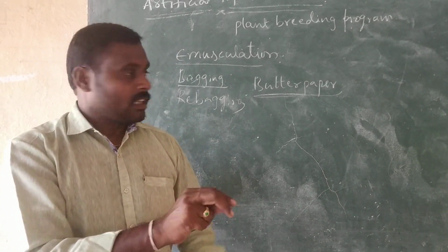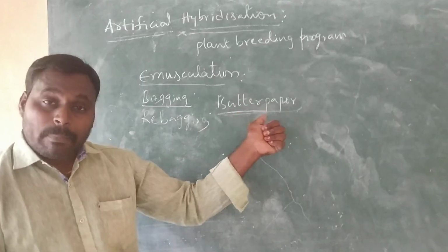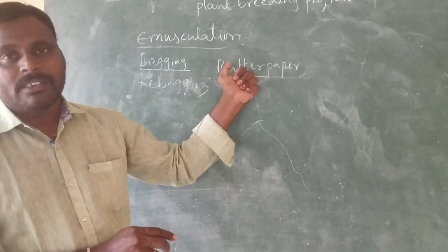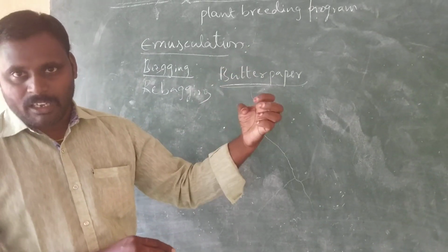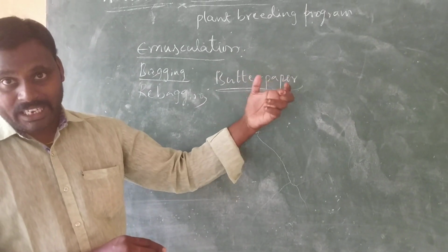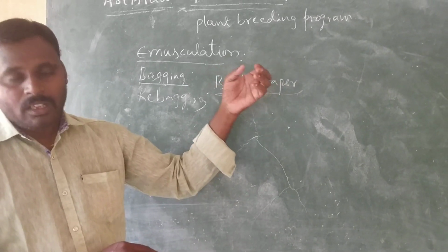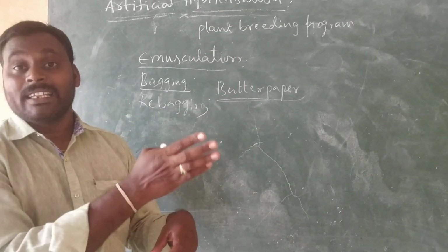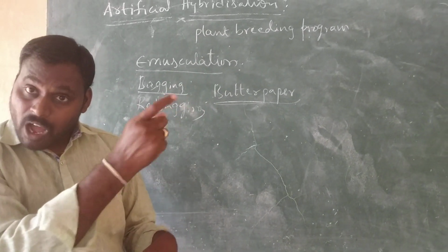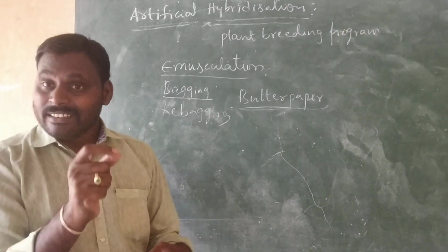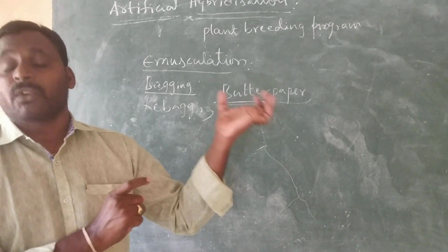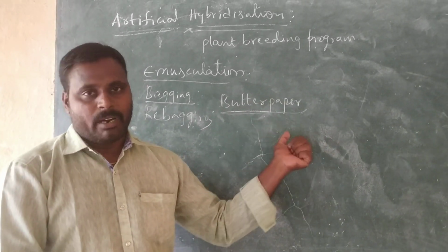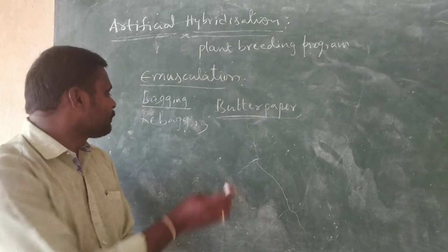When we cover the stigma with a small suitable size of butter paper, during the rainy season the water droplets settle over the butter paper and move away. It never destroys the butter paper, so we can protect the stigma from unwanted pollination. Because of that reason, we use butter paper instead of other papers.